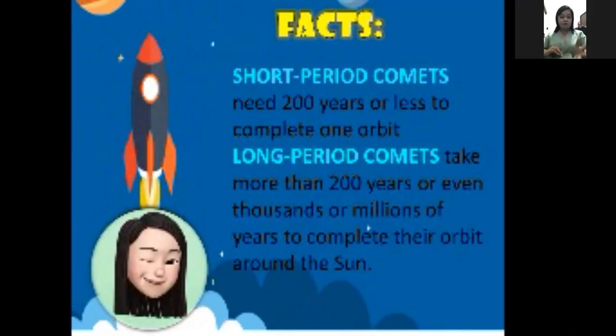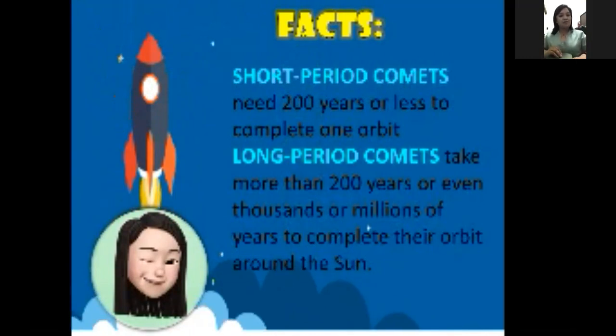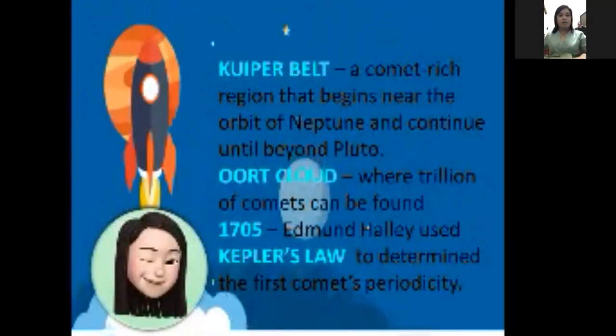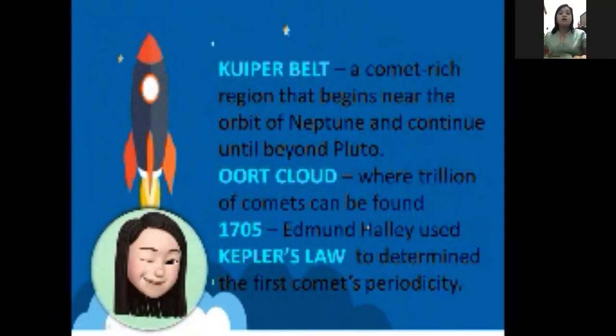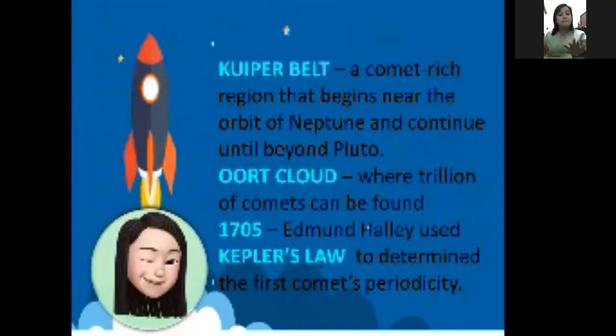While the long period comets need 200 years or more to complete an orbit around the sun. Okay, so those are some facts about comets. Don't forget that. Next, some other facts about comets are the following. The Kuiper belt is a comet-rich region that begins near the orbit of Neptune and continues until beyond Pluto, which is the possible ninth planet of the solar system. So it is called the Kuiper belt. Next, the Oort cloud is where trillions of comets can be found.